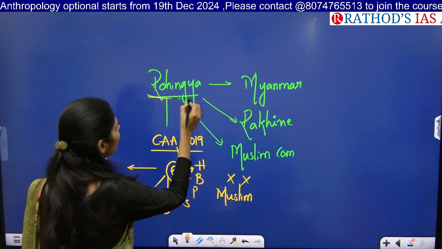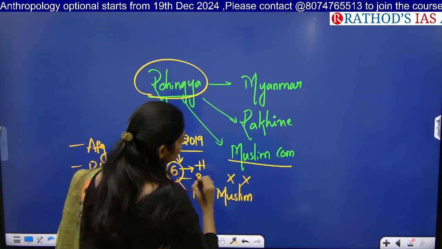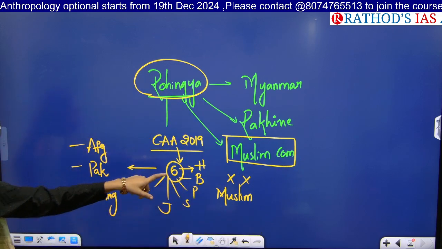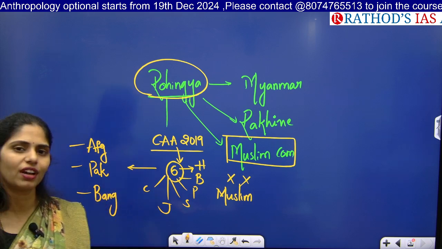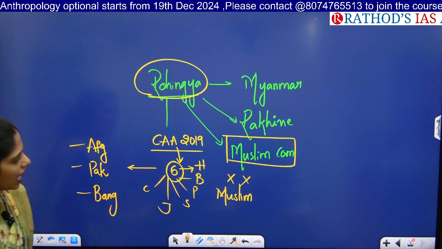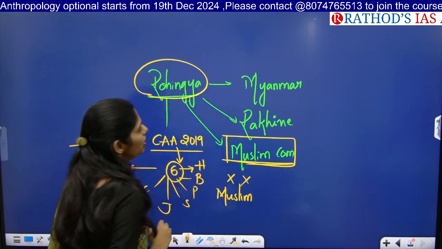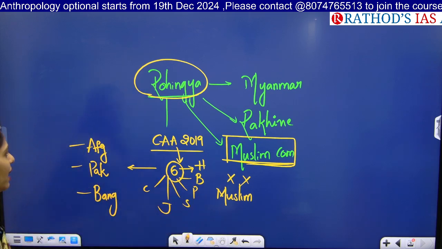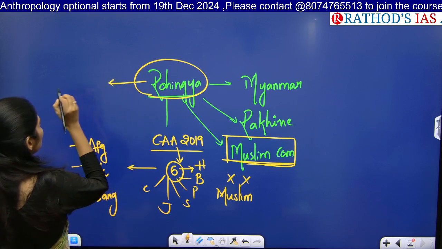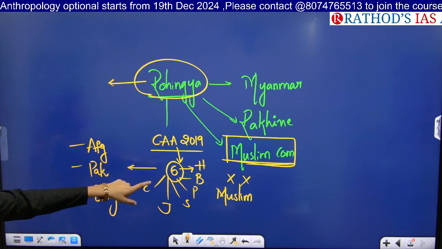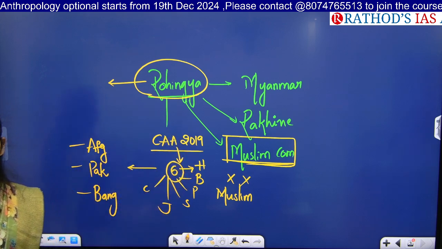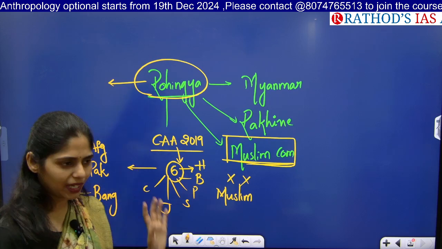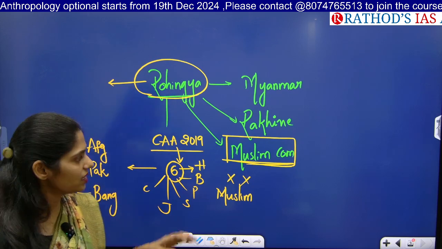But what about these Rohingyas? They belong to the Muslim community. So is there any provision for covering Myanmar under this? No, there is no provision for covering Myanmar under this CAA, and they even belong to the Muslim community. So the government is not providing citizenship to the Rohingya community. Is that clear? And one more important point here is that they are a persecuted minority. They came from Myanmar because of, what is the reason why they came out? Okay, so they have now become refugees, but what was the reason behind this issue in Myanmar?